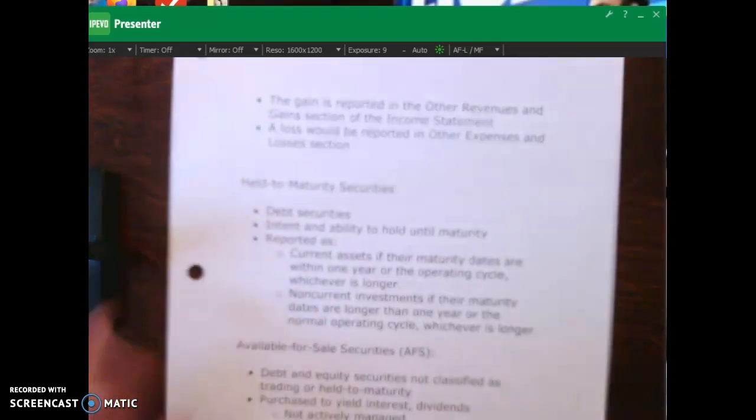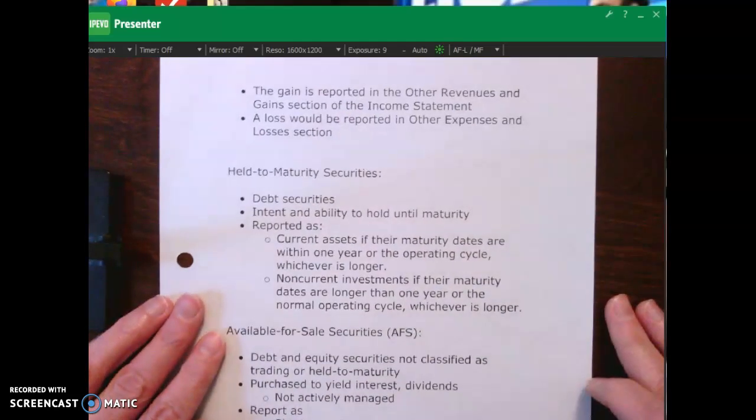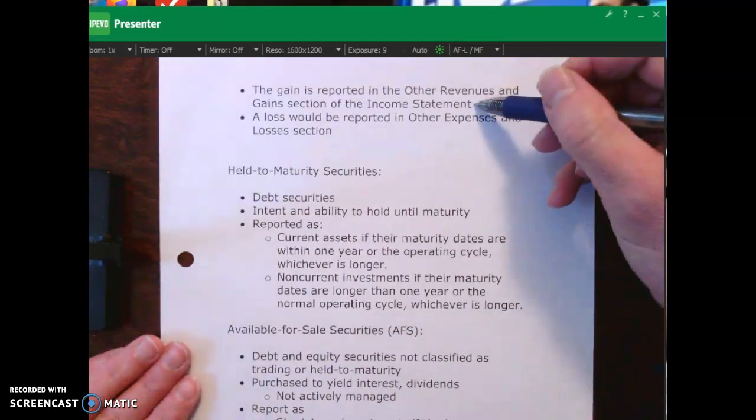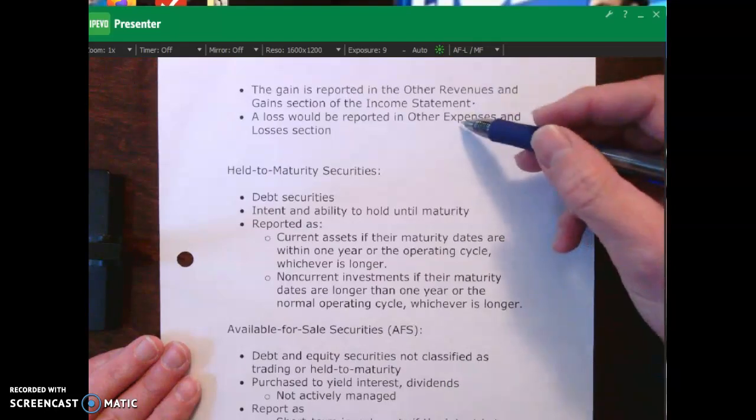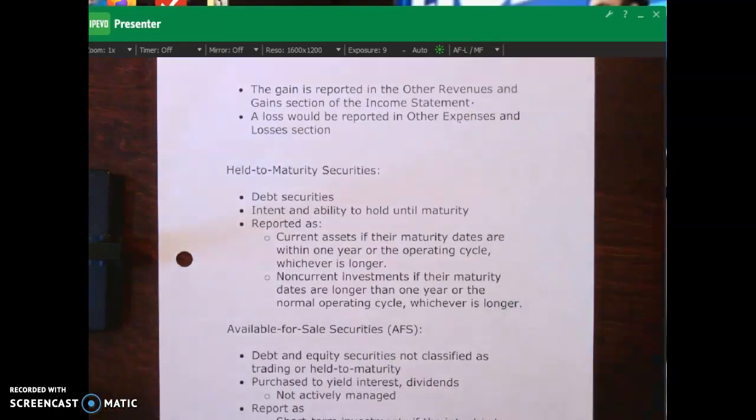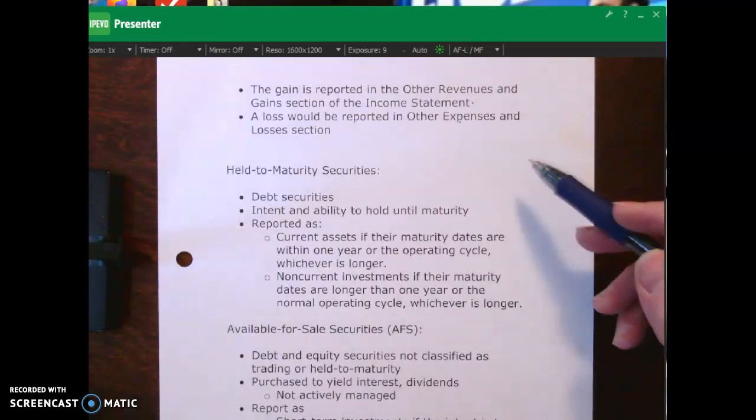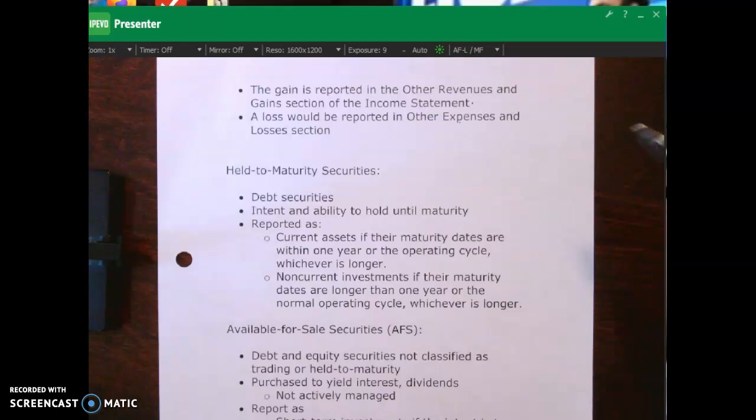Continuing on, that gain is going to be reported in other revenues and gains on the income statement, and then a loss, if we sold it below cost, that would be the loss. So if you look at that prior page, it says we sold it for $1,200. The cost basis was $1,000. If we sold it for $800, then we would have a loss on the sale of our short-term investments, which would be another expense, and that would show up on the income statement. Okay.